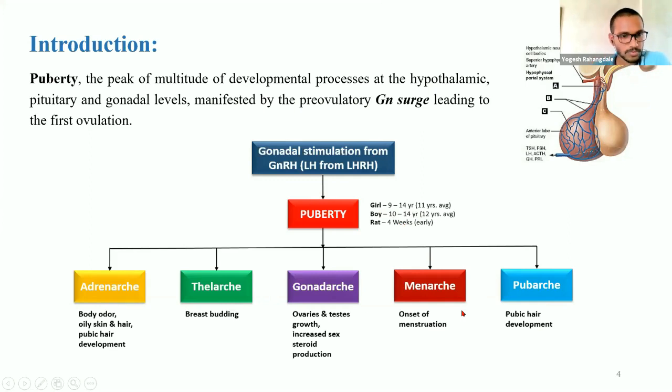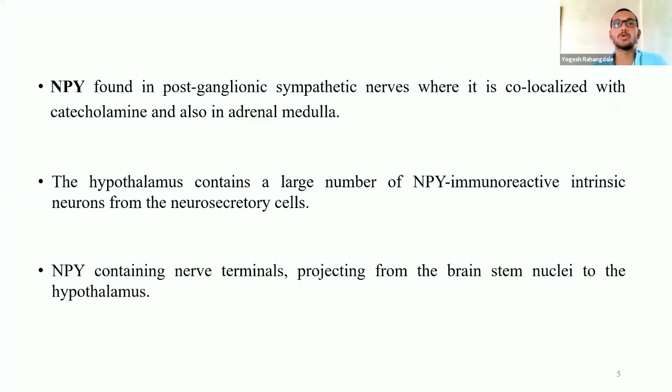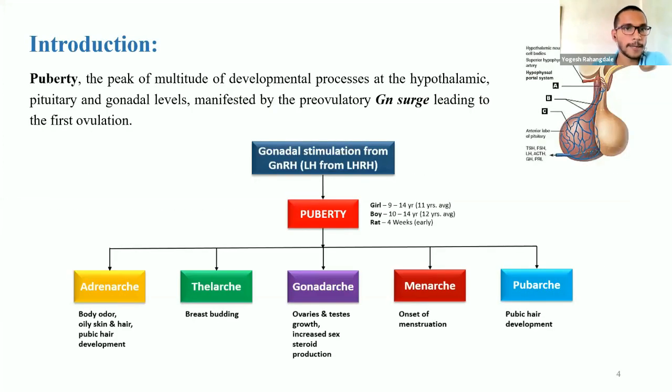In adrenarche, there is body odor, oily skin and hair, and pubic hair development. In thelarche, mainly in females, there is breast budding. In gonadarche, there is growth of the ovaries and testes, and an increase in sex steroid production. In menarche, mainly in females, there is onset of menstruation. Then pubarche, that is pubic hair development. Also there is spermarche, that is spermatogenesis, and the growth spurt, where the bones elongate.